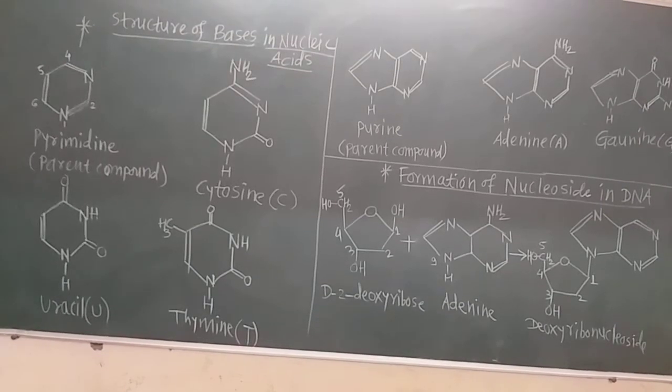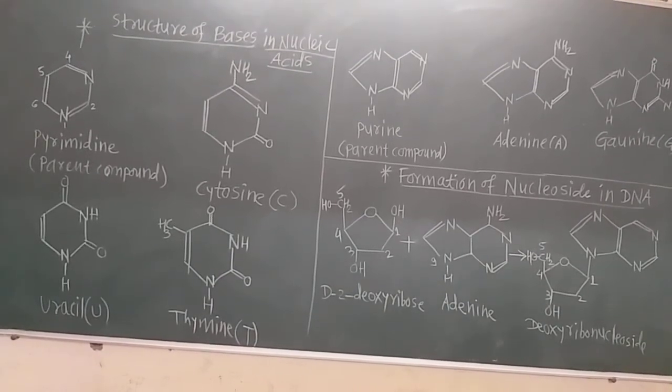Now see what is there again in the nucleosides and nucleotides. The nucleotide monomer consists of 3 components, as I already told you: a monosaccharide sugar, a nitrogenous base, and the phosphate group.